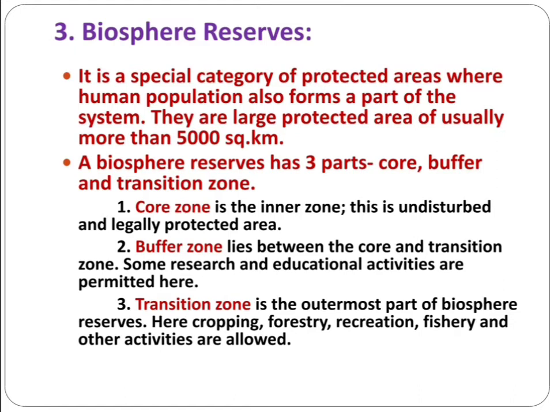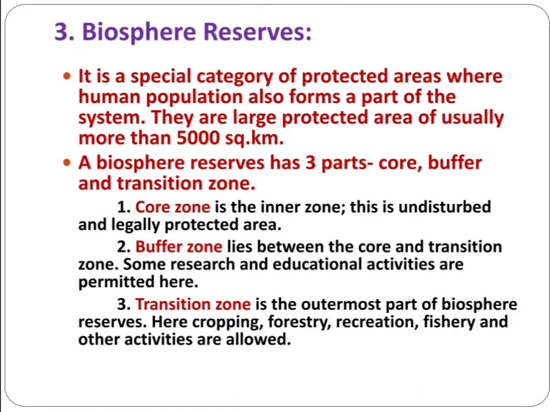Then the third one, biosphere reserve. It also gives conservation in its natural environment to particular animals or biodiversity. It is a special category of protected area where the human population also forms a part of the system, because there is human interaction and population in the reserved biospheres. They are large protected areas, usually more than 5,000 square kilometers.